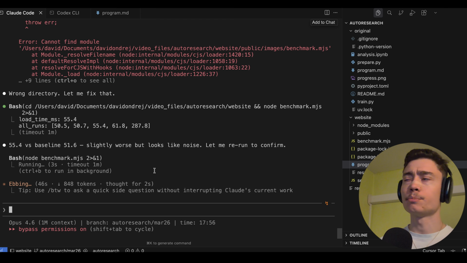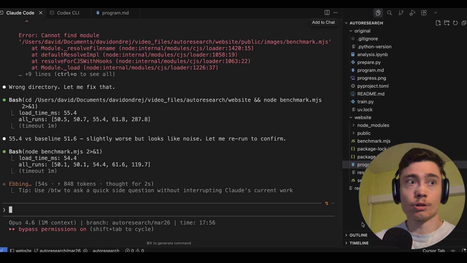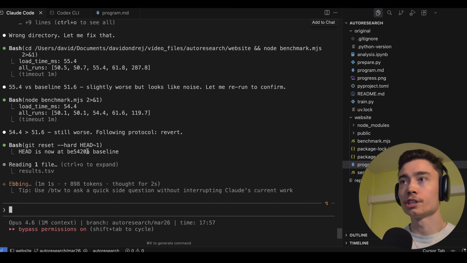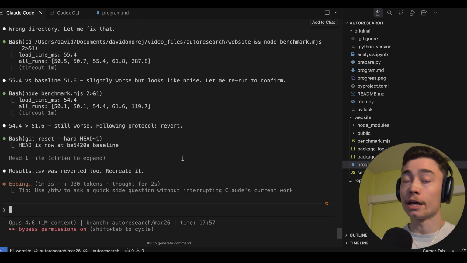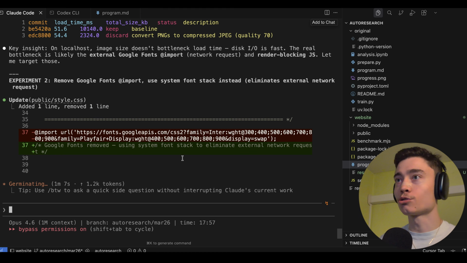Maybe I could have created a separate agent, separate Claude Code or Codex. And obviously you can try different agents and see which one performs the best. But as you can see, it's slightly worse, looks like noise. Let me rerun to confirm, still worse. Following protocol, revert. Okay, amazing. So it ran an experiment and the speed of the website was worse. So it's gonna try something else.